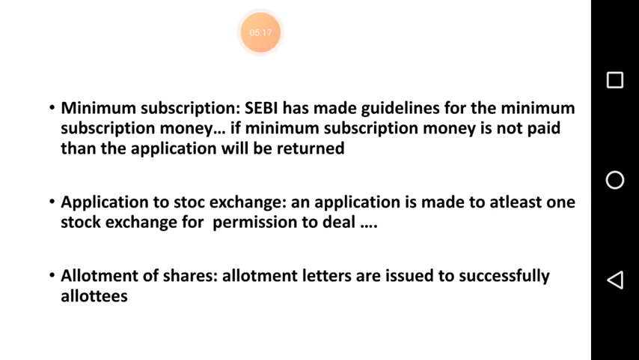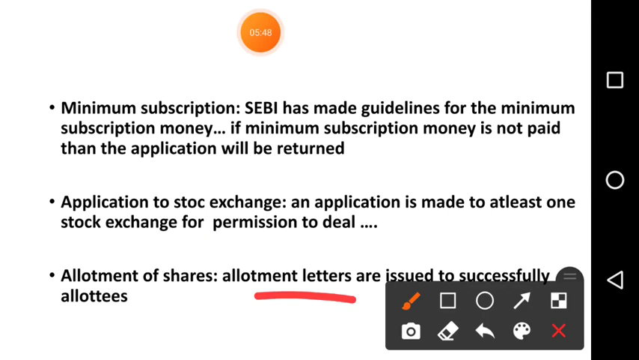So here, allotment letters are issued to successful allottees. To make you understand, I'll give an example. Now your admission you have done, minimum money you have paid. Next, your second installment money you have paid. That means you are successfully admitted in our college. So similarly, when the minimum subscription money is collected, then later the shares are allotted. Shares are given to the public. Okay, for them these allotment letters are given.